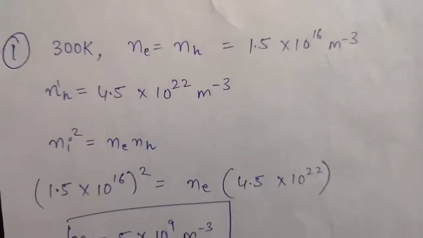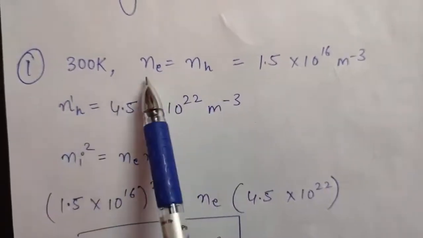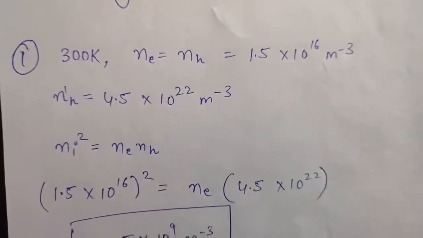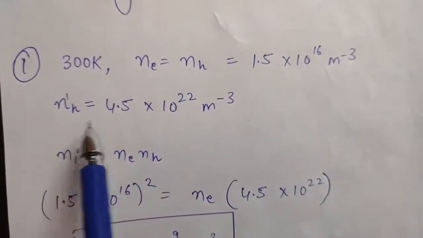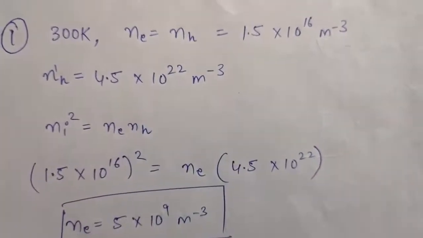Okay, so in the first question, it is given at 300 Kelvin, pure silicon has equal hole and electron concentration of this much. When it is doped with indium, it is given that hole concentration becomes this much. So you have to tell the concentration of electron.